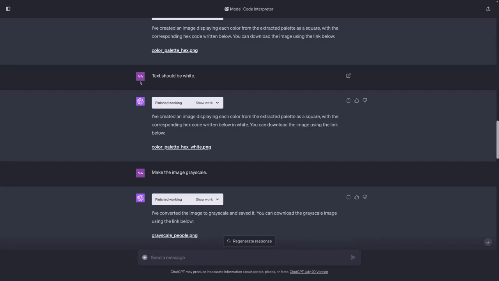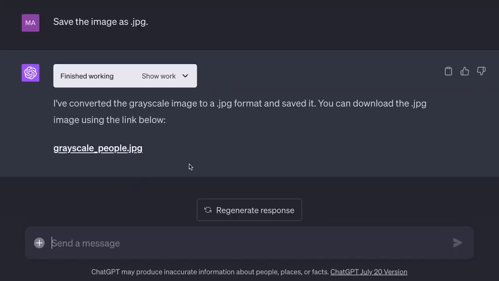With that, we played around with the colors a lot, and one final thing I want to show you now is how to change the file type of the image. So at the moment we have a PNG here, but you can also save the latest version of the image, for example, as JPEG instead. So save the image as JPEG. It will then give you the grayscale image as JPEG, which you can also download and use then. So with this, we got the updated and edited image now saved in the file format of our choice.